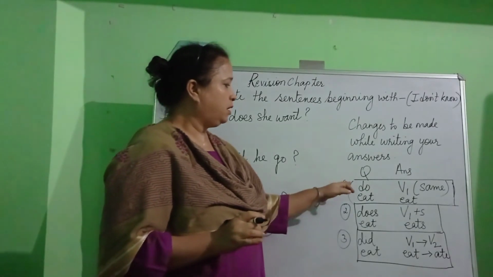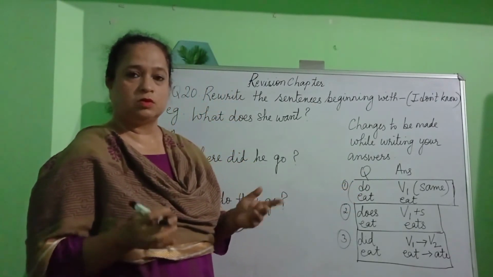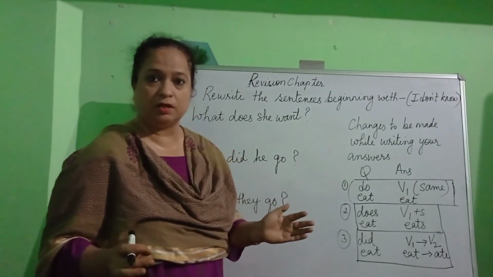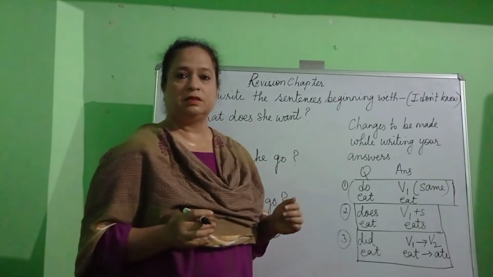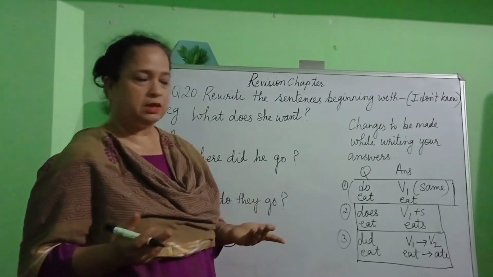That means if the question is what do you eat? So since the question has do, while writing the answer I will bring no change to the verb. The verb is eat. How will I write my answer? I don't know what you eat.